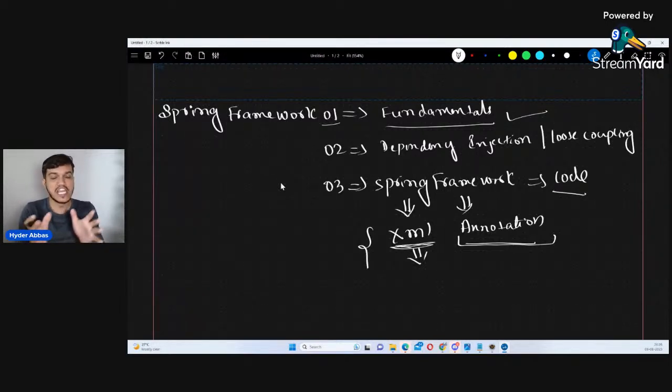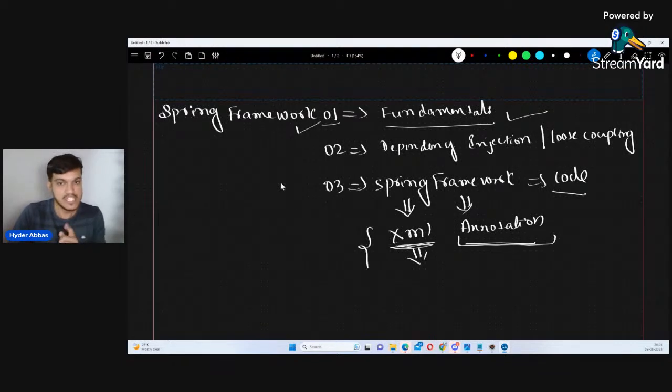Fine. So I'll just give you an idea about which is also easy only. It's not quite difficult. And if you face difficulty with respect to XML, you can come to one conclusion that, okay, going ahead anyway, we are going to use annotations. So we need not break our head. Fine. So it's step by step we are moving in this course. I don't want to hurry. I want to give you clarity, not to finish the course.